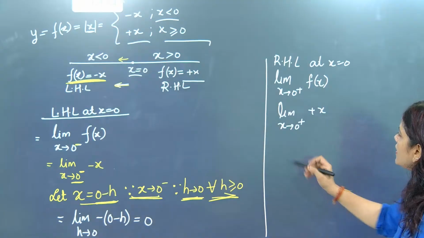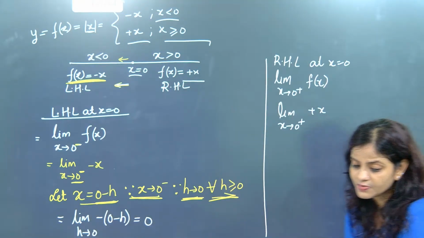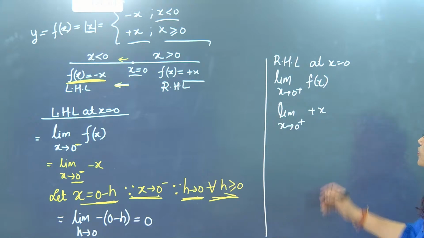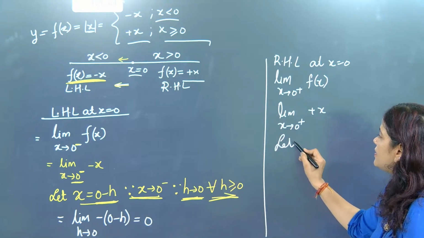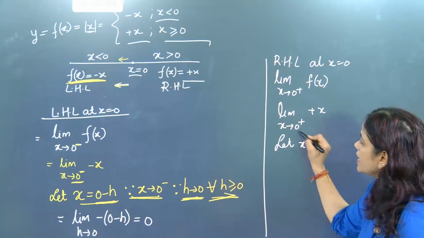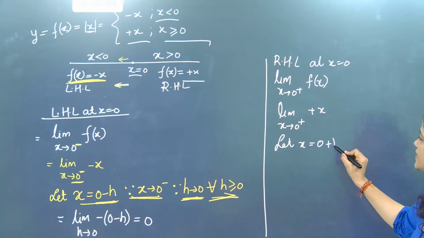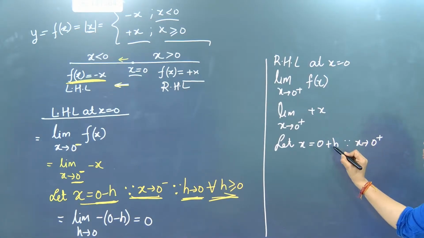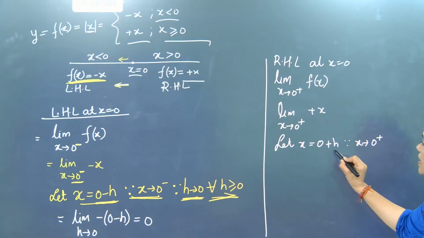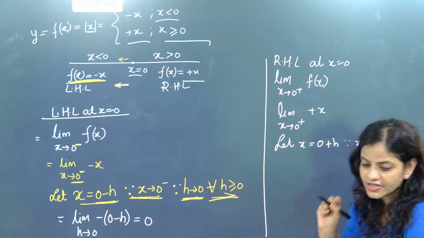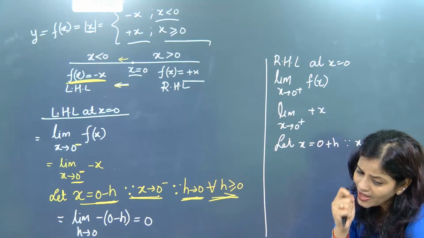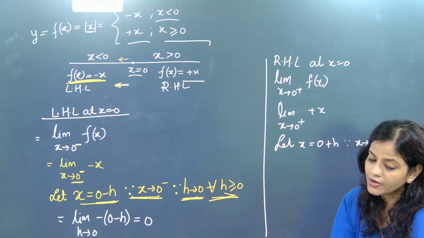Okay beta. Now if you have any doubt related to the concept, yes beta, related to the concept, then definitely ask, beta, because right now I am teaching. So limit x is equal to, here we will write 0 plus h. Why? Since x tends to 0 plus. This was our main concept. So what we did, to remove this 0 plus, we assumed one h here, and this h is very near to 0, but it will not be 0.